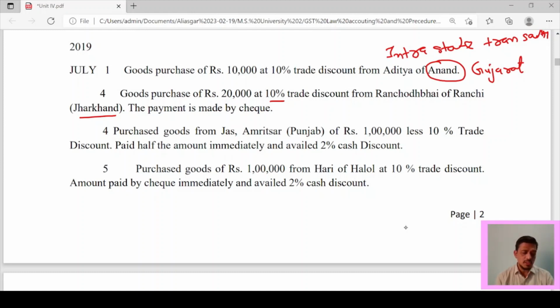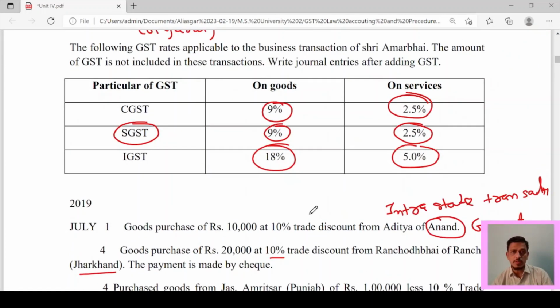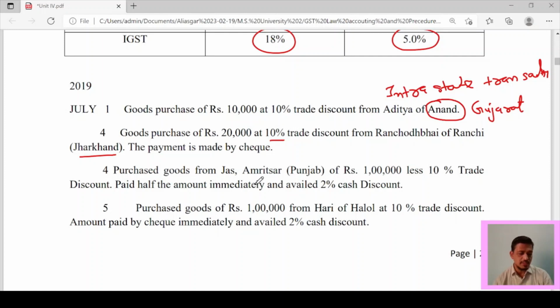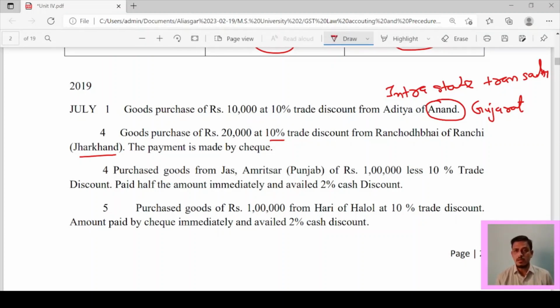Here you can understand, I have already told you the location of supplier is in Gujarat, and here the place of supply, what is place of supply? Place of supply means it is the registered place of business of the recipient. The recipient is in Jharkhand, Ranchi. That means both of them are located in different states. So IGST will be leviable after deducting 10% trade discount, and it is a transaction of purchase.